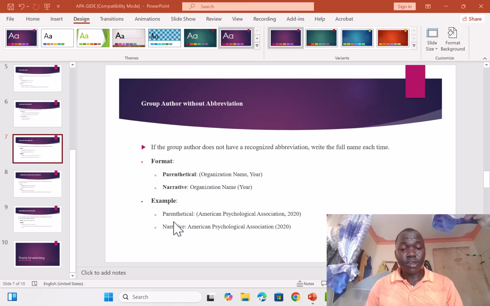So in the example here, for parenthetical: open bracket, American Psychological Association, that's APA format, then comma, 2020, close the bracket, and for the narrative, American Psychological Association. Remember, American Psychological Association, the A, P, A are capital letters. So note that, then you open the bracket and place your year. That's when you're having group authors without abbreviations.